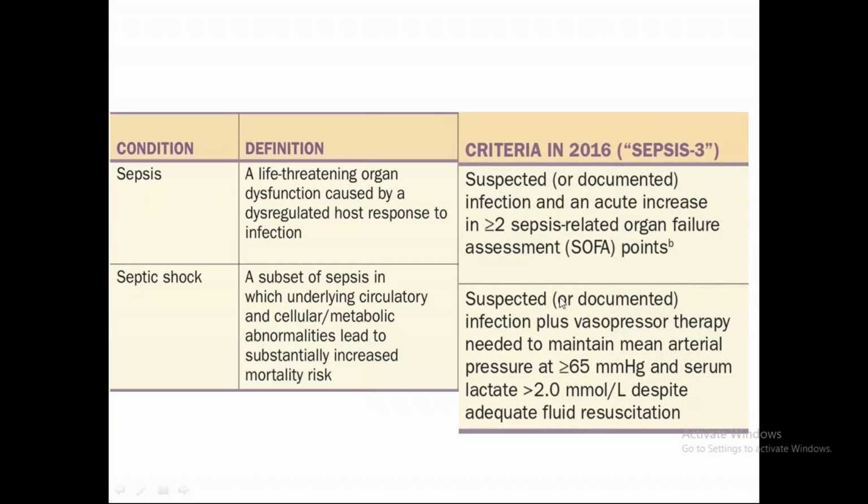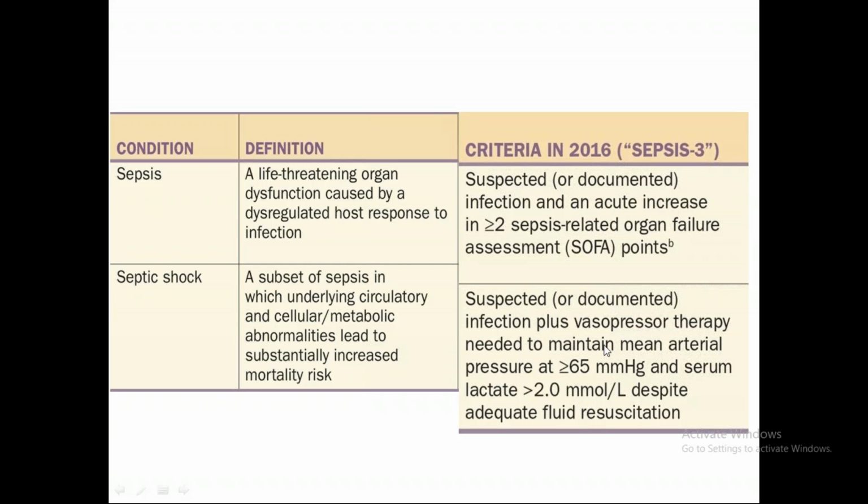Septic shock is defined as a suspected or documented infection, that is sepsis only, plus vasopressor therapy needed to maintain a mean arterial pressure of more than 65 mmHg, right? So there was hypotension, but the hypotension is so severe that it requires vasopressor therapy to maintain a mean arterial pressure of 65 mmHg, and serum lactate more than 2 millimoles per liter despite adequate fluid resuscitation.